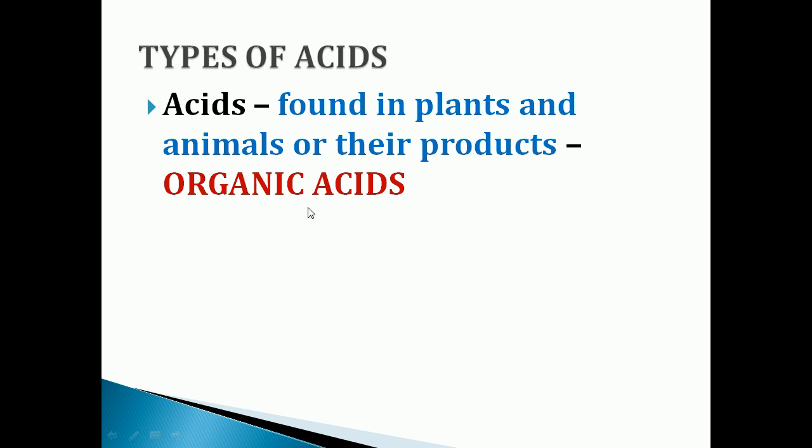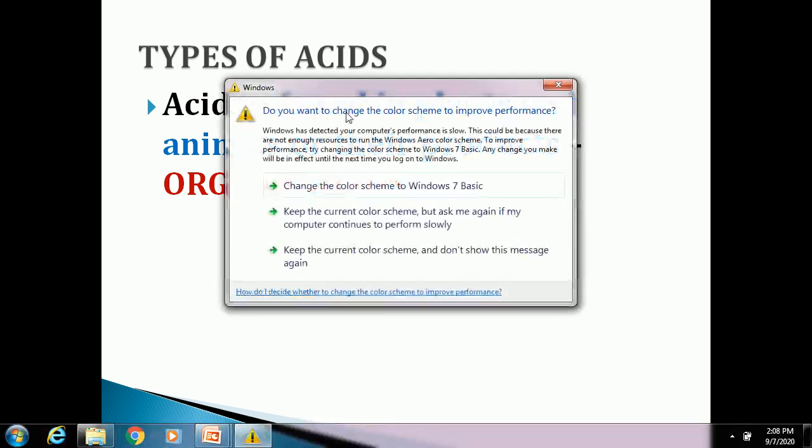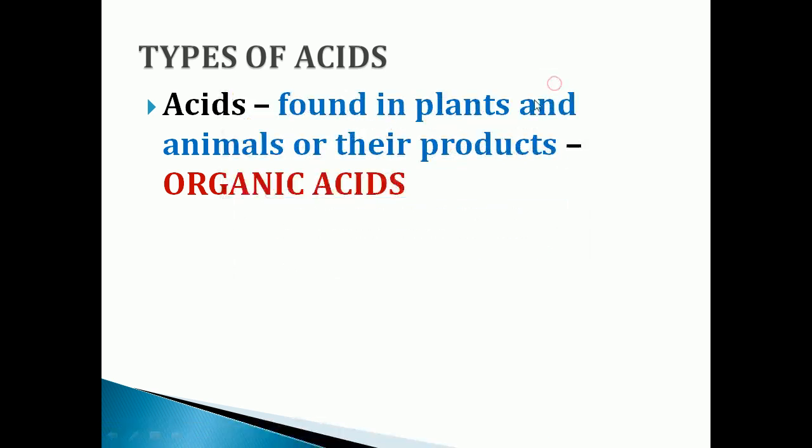So what is meant by organic acids? Acids which are found in plants and animals or their products are called organic acids.